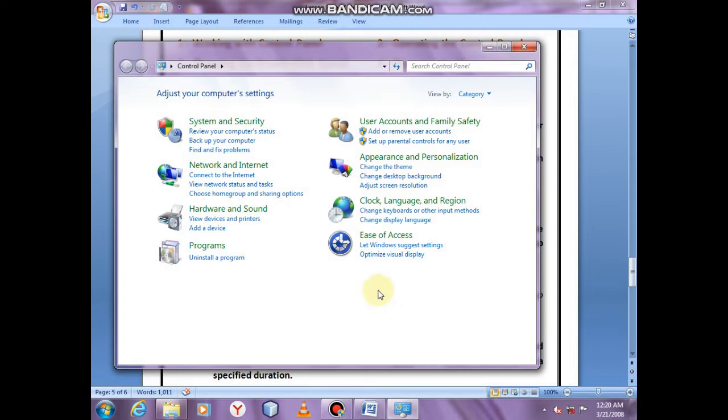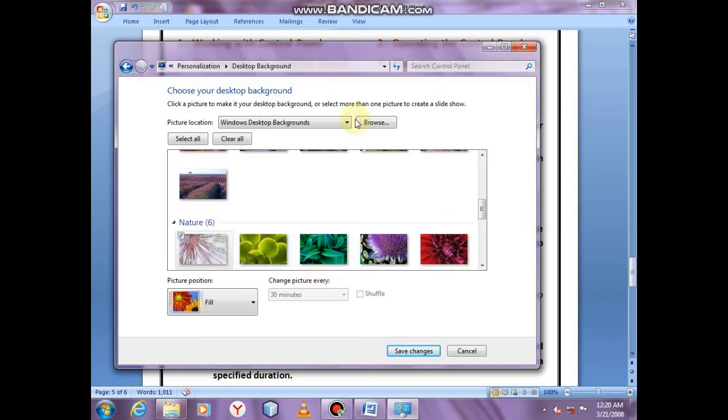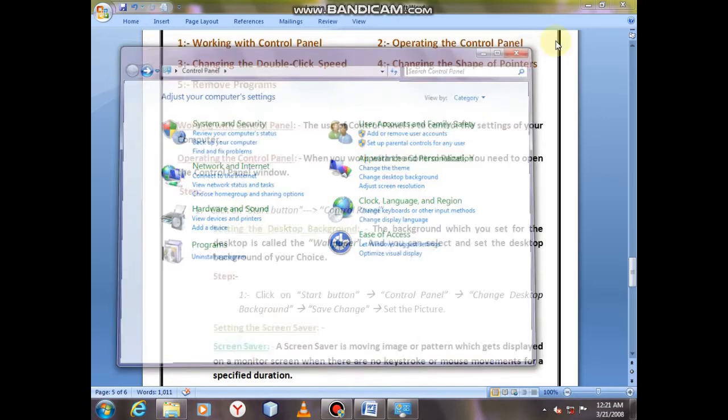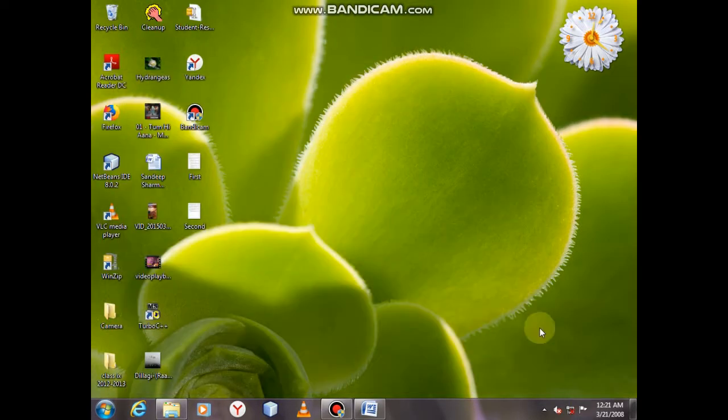You click on the change desktop background, and this window appears here. You select any type of picture here and click on a save change option. Now your desktop is changed just like that. Okay.